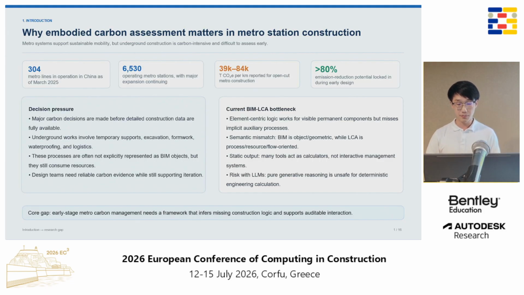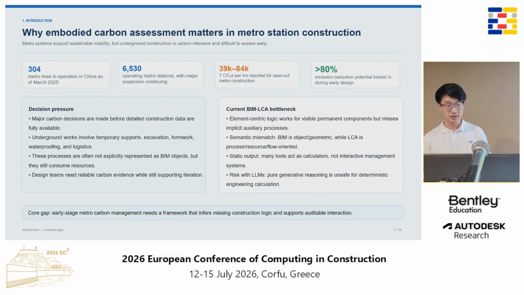So let me start with the background. Metro systems are important for sustainable urban mobility. But building metro stations, especially underground stations, can create very large embodied carbon emissions. This is because underground construction involves many carbon-intensive works, such as excavation, temporal support, concrete structures, waterproofing, transportation, and construction equipment.